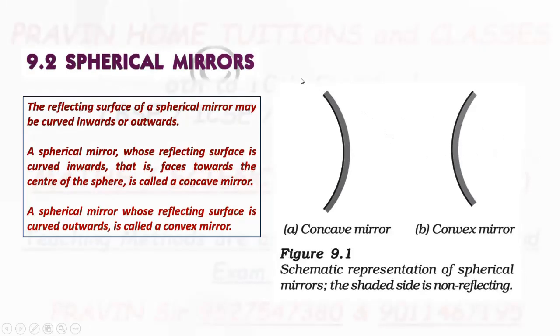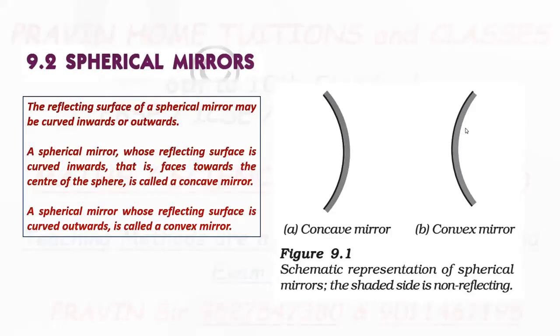Here two images are shown on the screen. This is the first image, this is the second image. In this is the mirror. So it has two surfaces. On this side the surface is reflecting, and this side surface is non-reflecting. In the same way for this mirror also, this surface is the reflecting surface and this surface is the non-reflecting surface.